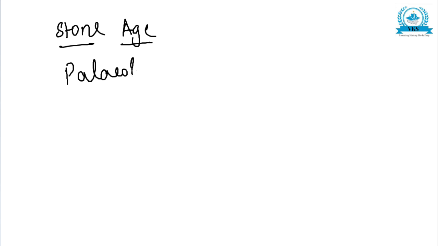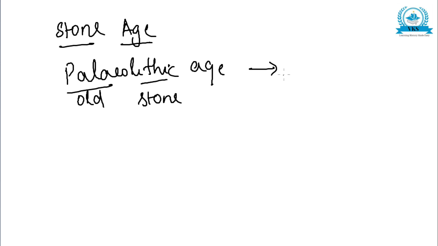And now we can see the Stone Age, which we are going to study now. The Stone Age is first divided into the Paleolithic Age. Paleo means old, and lithic means stone. So Old Stone Age or Early Stone Age.